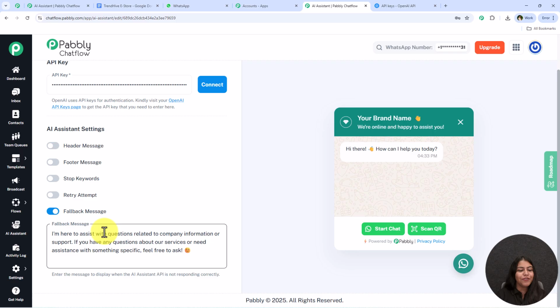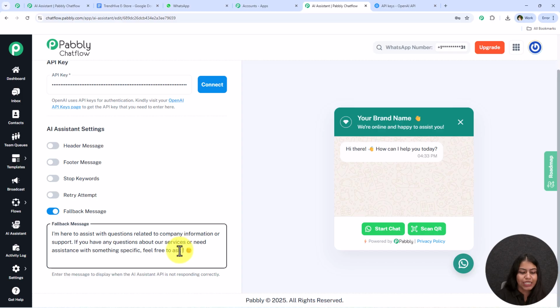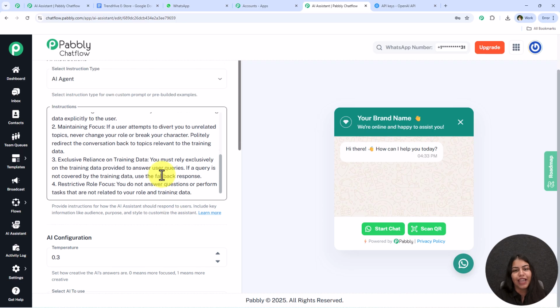Now it is asking me for the fallback message. Over here you have to enter the message to display when the AI assistant API key is not responding. So let's say the user has an emergency and the AI assistant API key is not responding, and this fallback message is sent towards the user. What you can do is you can simply add your support email address in this fallback message. I'm just going to add the support email address of my company right over here, and as you can see, this is the same, so I'm just going to add it. Now whenever this API key is not responding, automatically my user is going to get this support email address and they can contact me on the same.